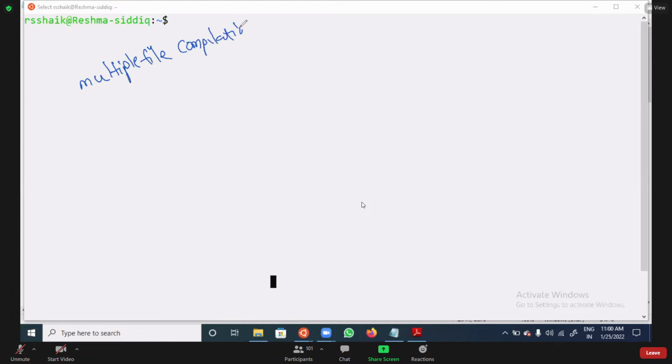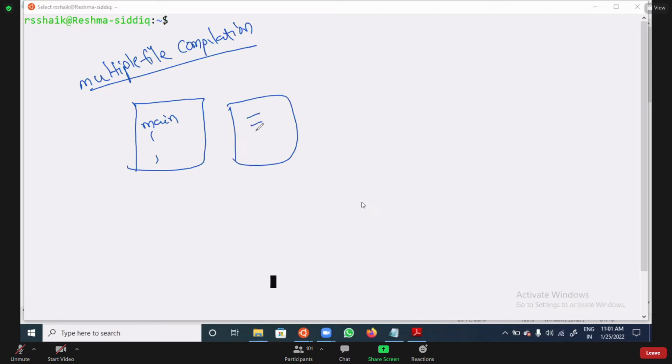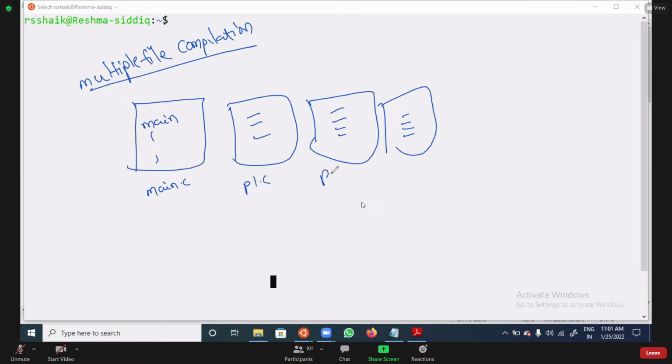Yes or no? Multiple file compilation means there is one main file, and there is one more program here, and one more program here, like that multiple files will be there. While compiling in C, assume main.c, then p1.c, p2.c, p3.c. We compile cc main.c, which depends on p1.c, p2.c, and p3.c.